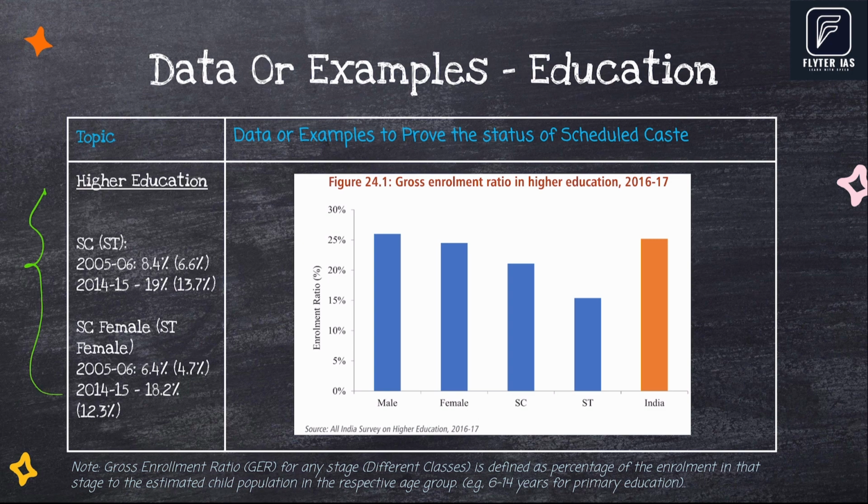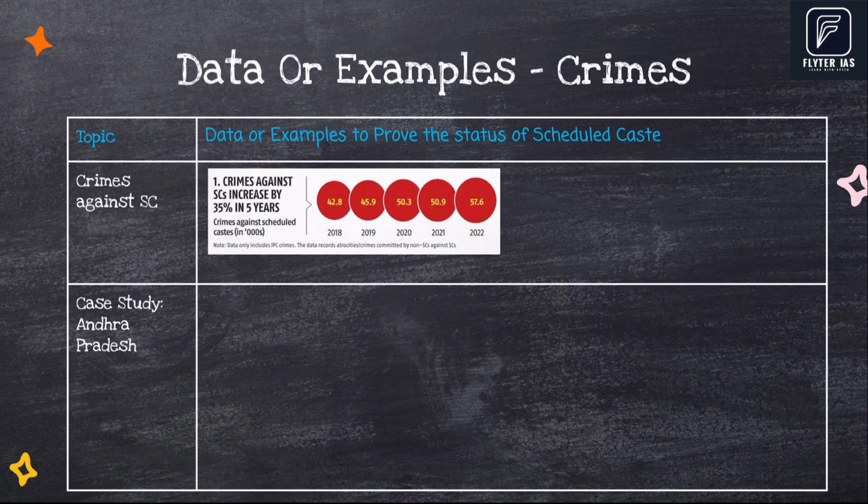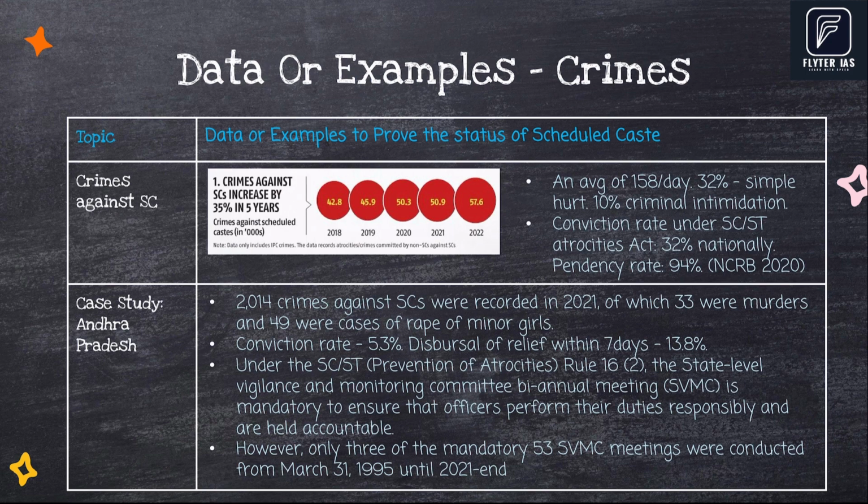This data is on the status of higher education. Again, here, we are not suggesting to remember all of this data. Just start with this one fact indicating the trend, and this fact on pendency rate. If the issue of violence or crimes against SC is in the news, you will find this slide very handy.